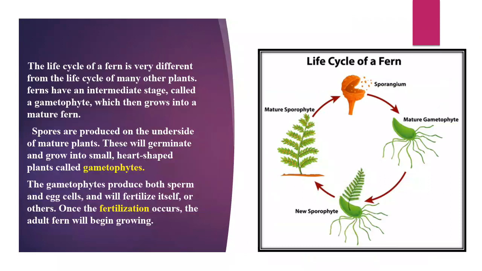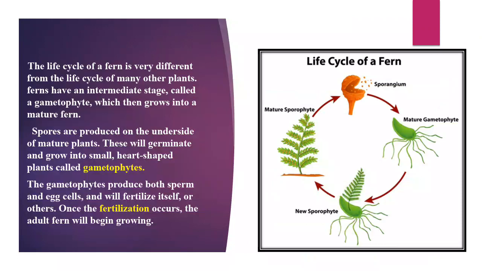The life cycle of a fern is very different from the life cycle of many other plants. Ferns have an intermediate stage called a gametophyte, which then grows into a mature fern. Spores are produced on the underside of the mature plant.